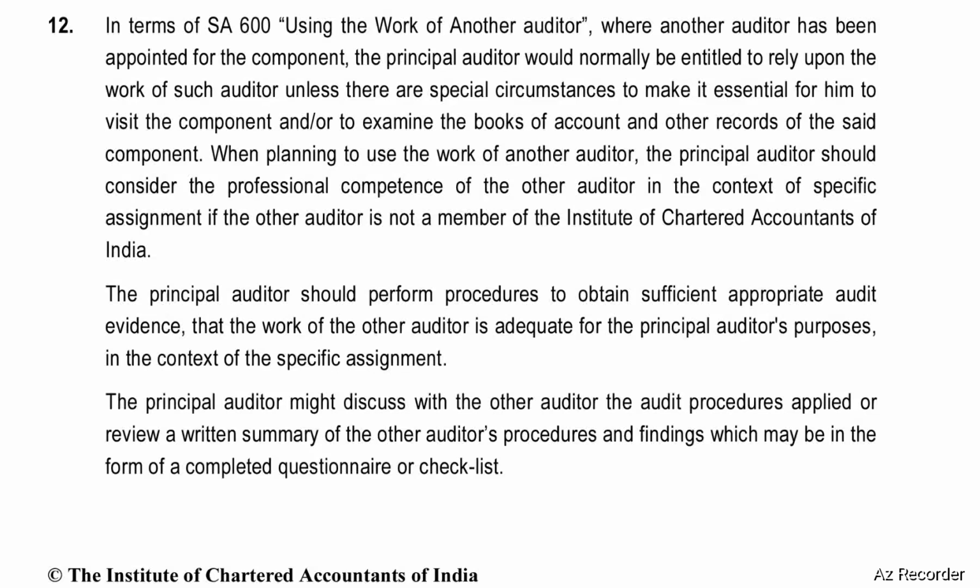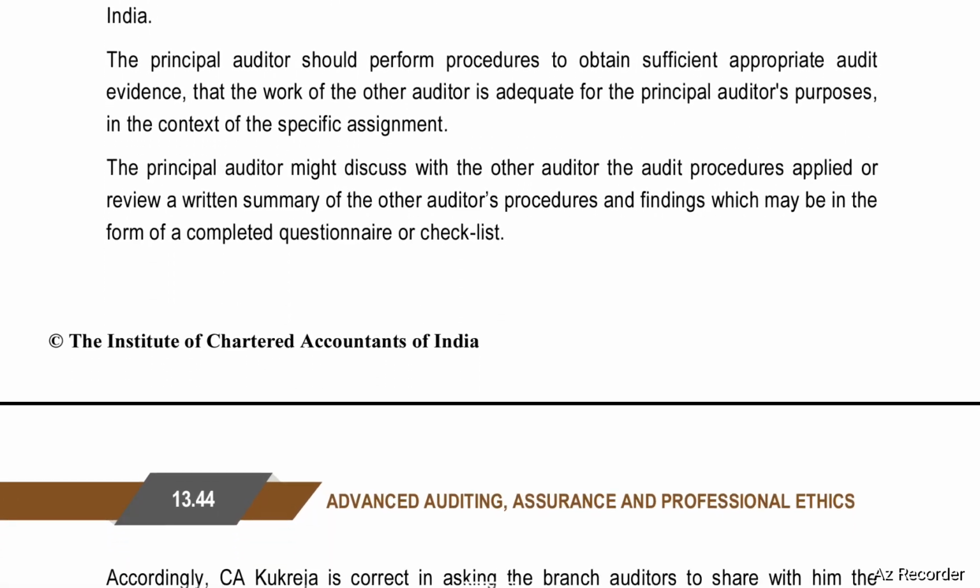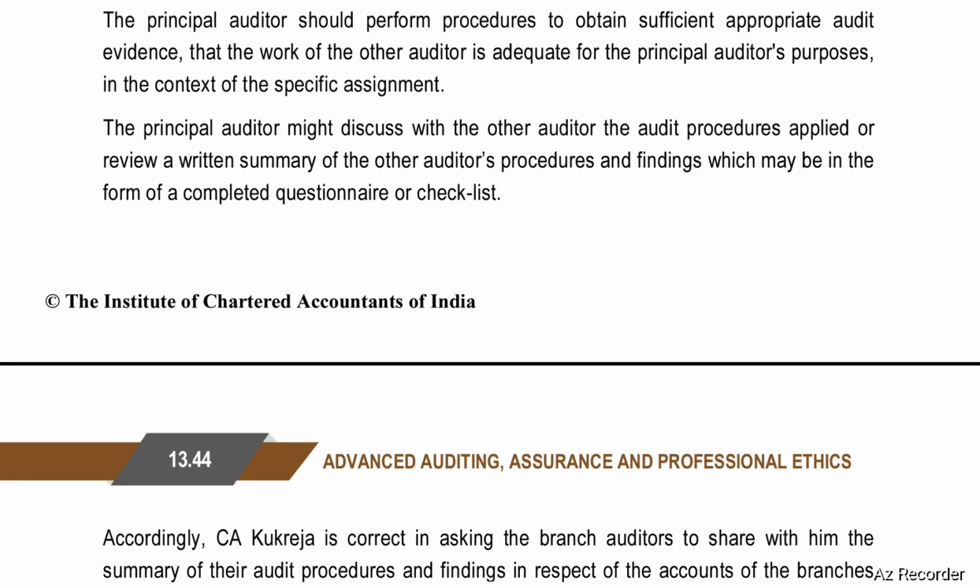If the other auditor is not a member of ICAI, the principal auditor should perform procedures to obtain sufficient appropriate audit evidence that the work of the other auditor is adequate for the principal auditor's purposes in the context of the specific assignment.